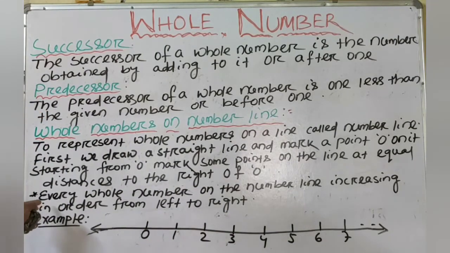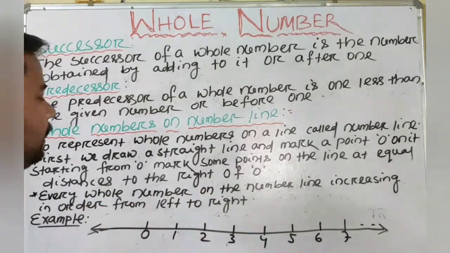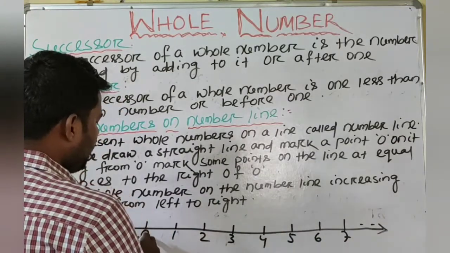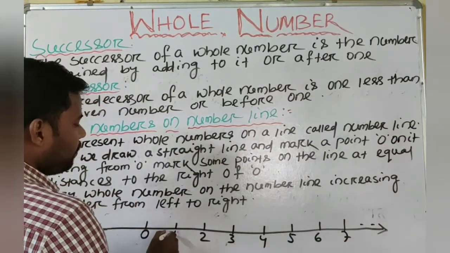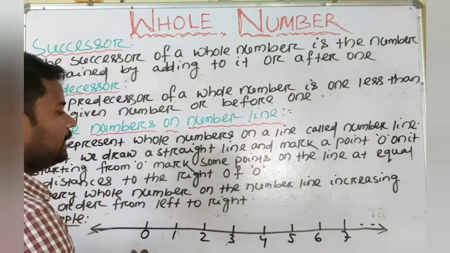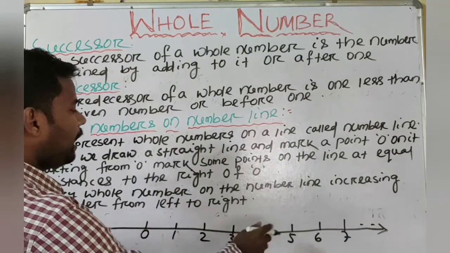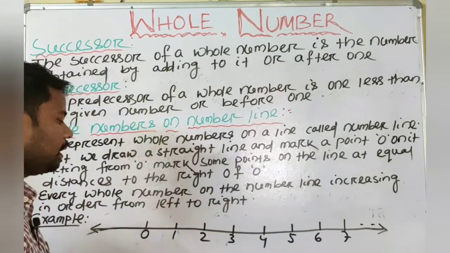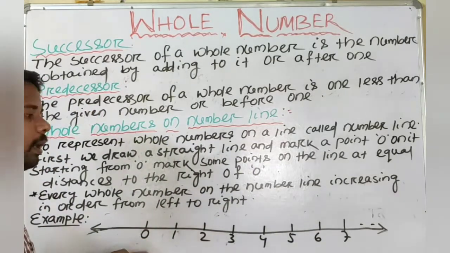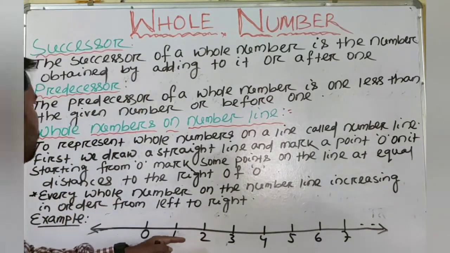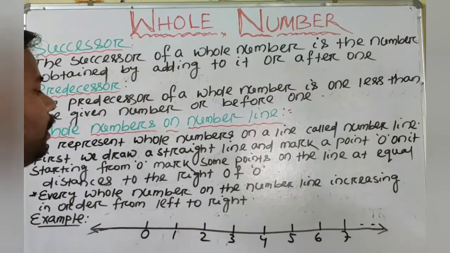Here it is clear that every whole number on the number line is increasing in order from left to right. So from left to right means 0, then the next number is 1, next 2, then 3, then 4, 5, 6, 7. So it is increasing in order left to right, and 0, 1, 2, 3, 4, 5 all are whole numbers. So here 0 is the smallest whole number, and we cannot define the largest whole number. This is the number line of whole numbers.